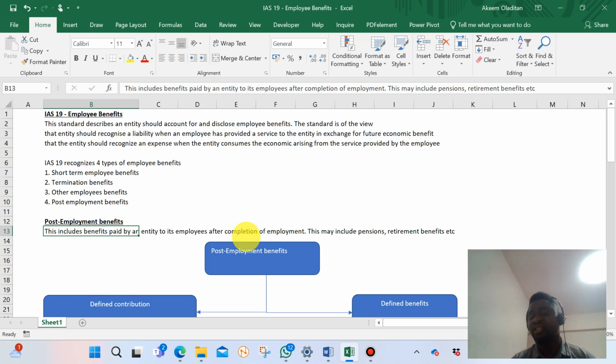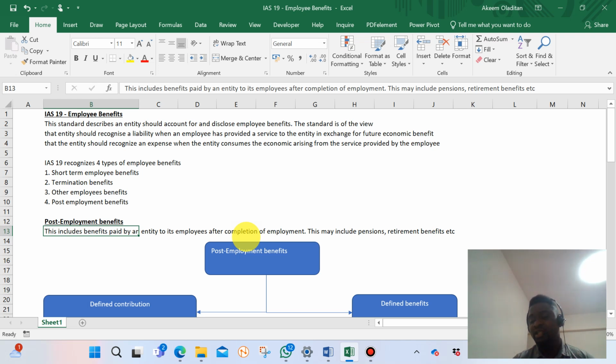Some organizations have retirement benefit plans in their policies, so that when staff leave employment, or as a result of their meritorious service to the organization, they receive some benefits.